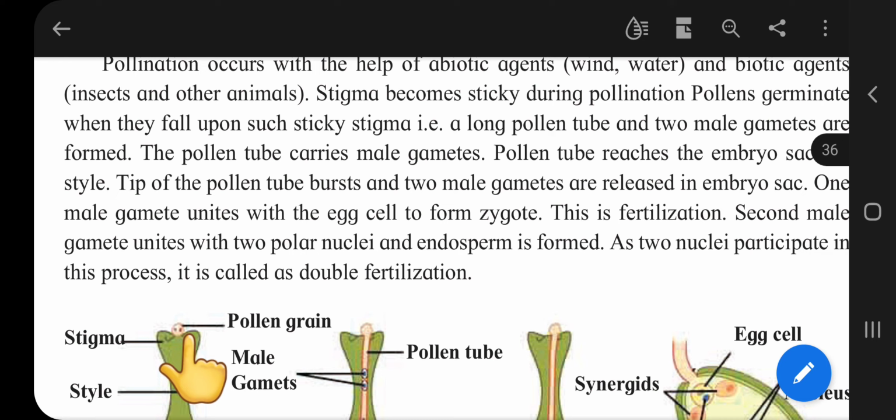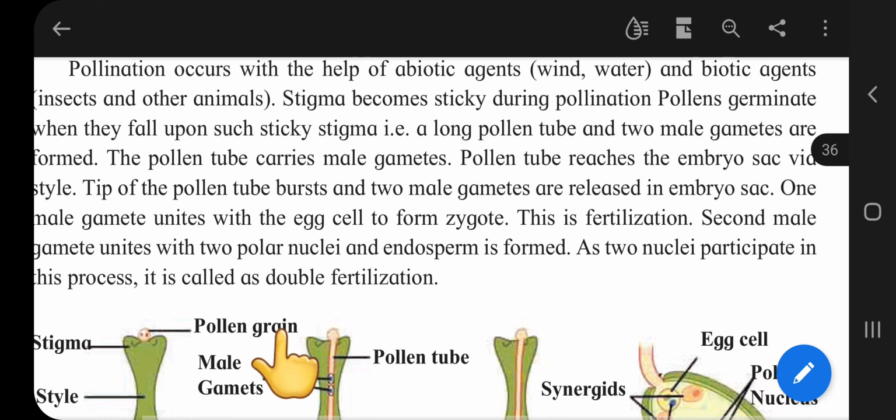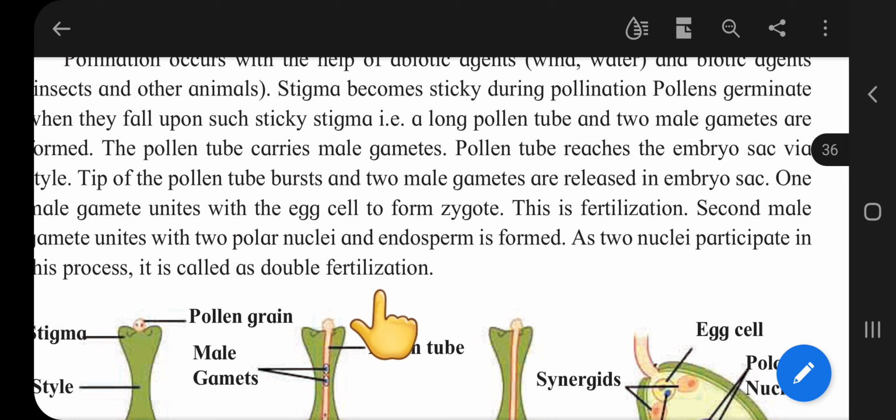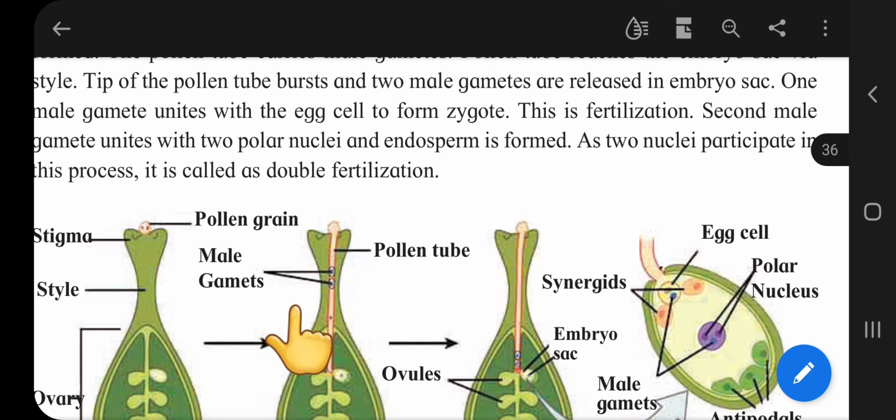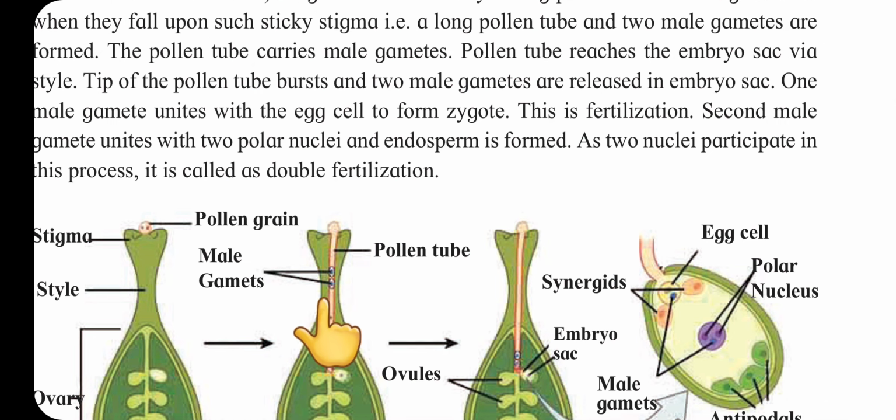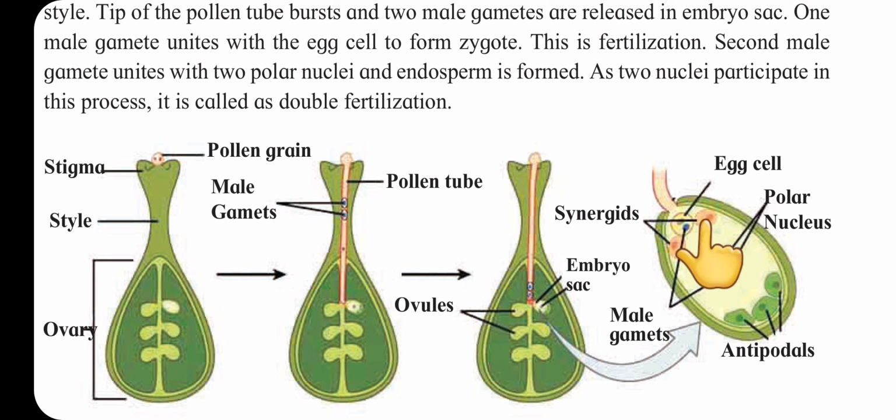From the pollen grain, two male gametes enter the pollen tube and reach the egg. One male gamete fuses with the egg cell and a zygote is formed.